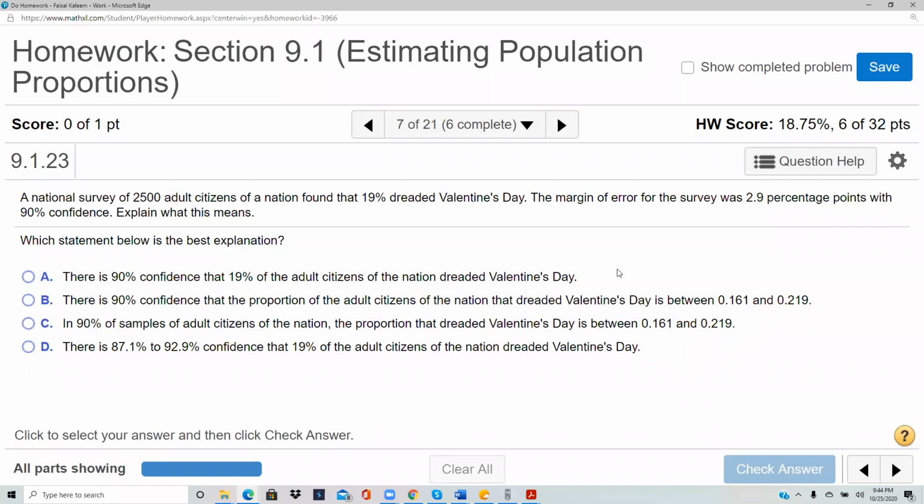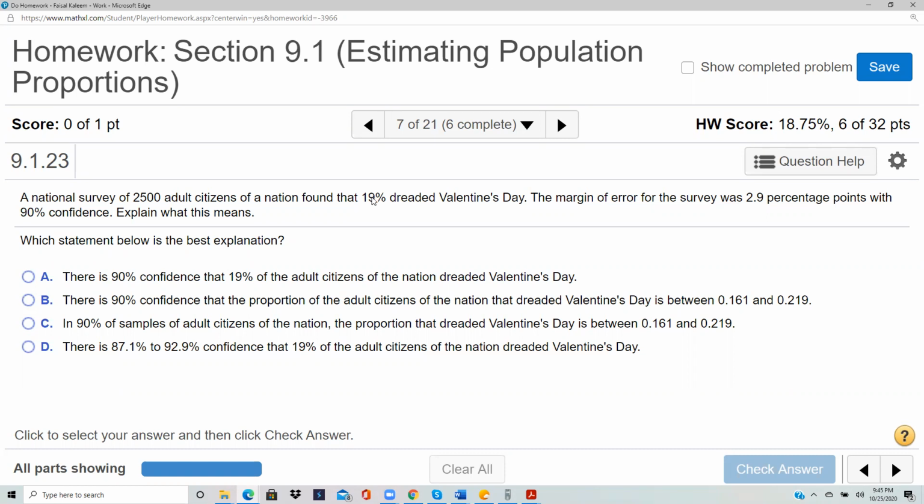A national survey of 2,500 citizens found that 19% dreaded Valentine's Day. The margin of error was 2.9% with 90% confidence. So, for the sample of 2,500, 19% dreaded Valentine's Day, and since the margin of error is 2.9%, if you want to say something about the whole population, you would add and subtract the margin of error to the sample value.